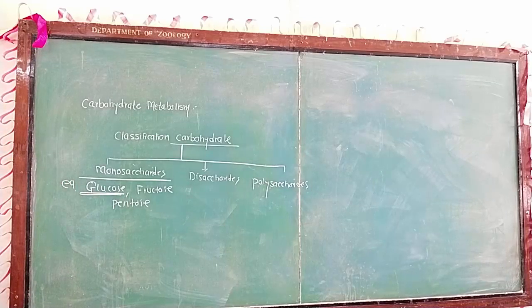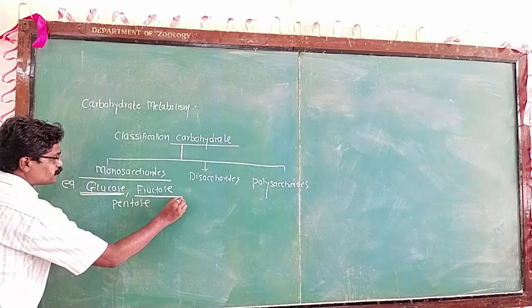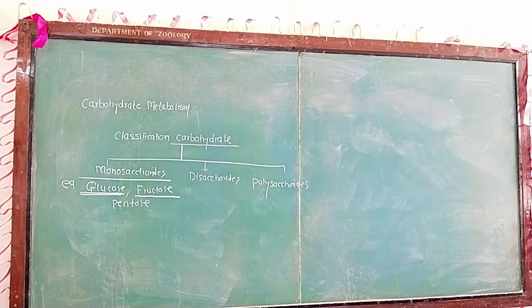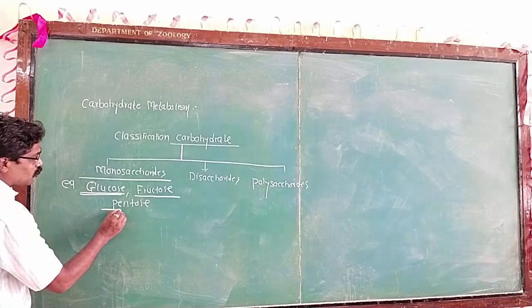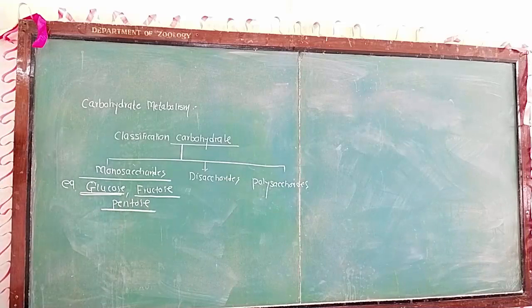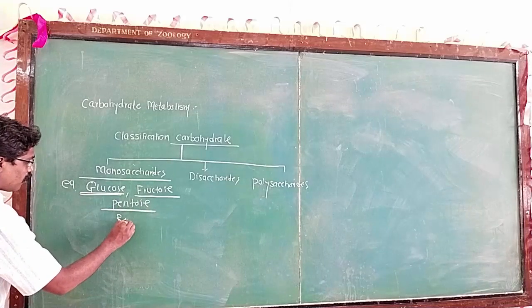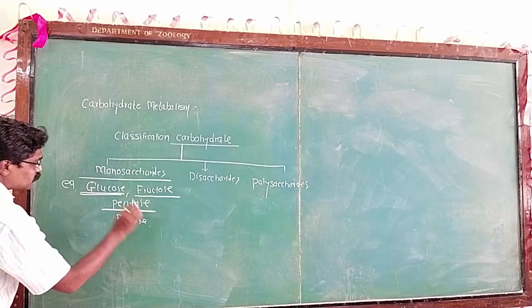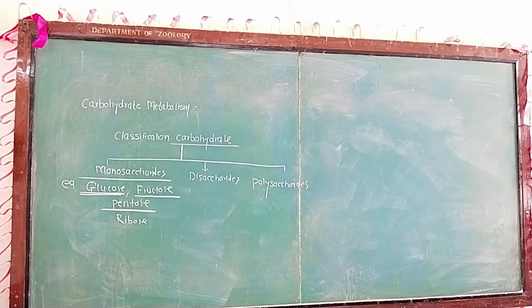It is useful for the immediate supply of energy, and in the blood it is present at 0.1%. The second example, fructose, is present in plant juices and in honey. The third example, pentose, is present in the form of ribose sugar. So this is about the monosaccharide.